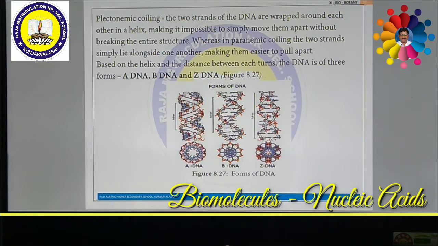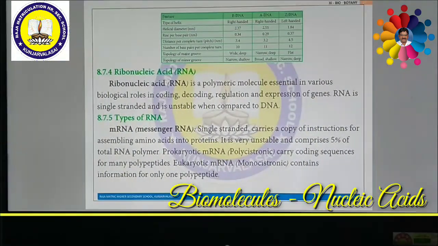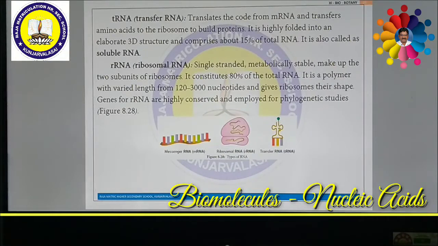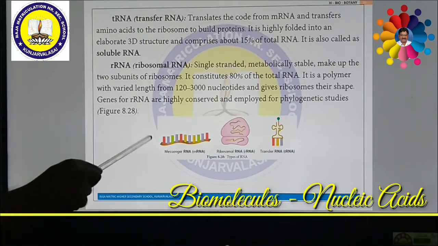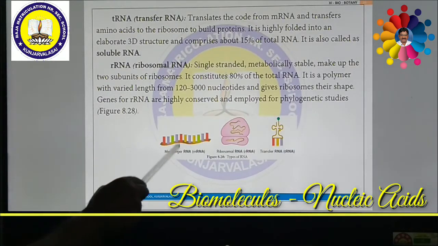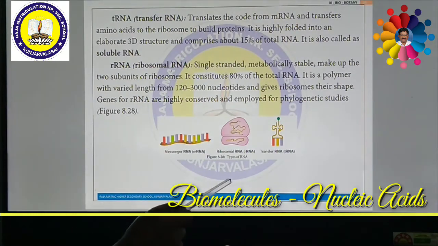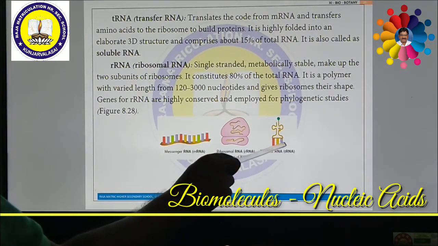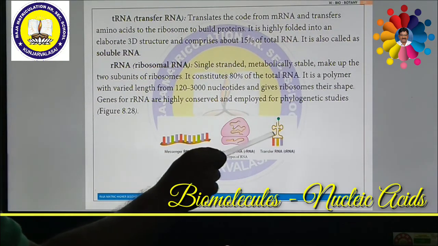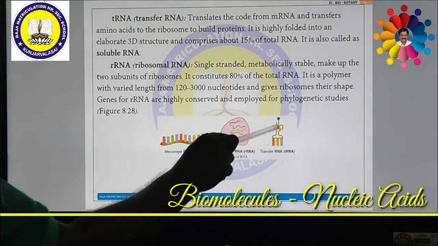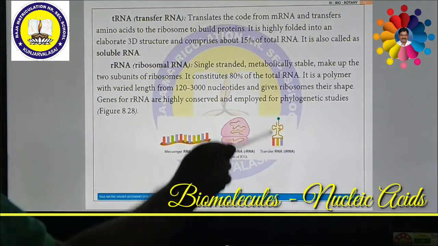Look at the structure of RNA. This type of RNA will be helping us. There are various types of RNA. This is mRNA, which is called messenger RNA. These are nitrogenous bases. This is a strand. This is ribosomal RNA, rRNA. This is transfer RNA, tRNA. The tRNA looks like a clover leaf-like structure. It is single strand.